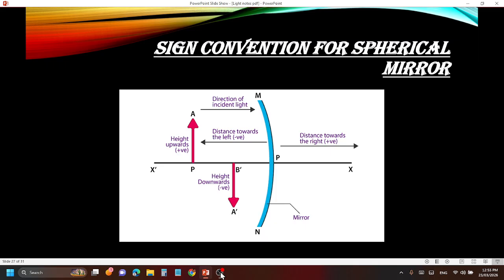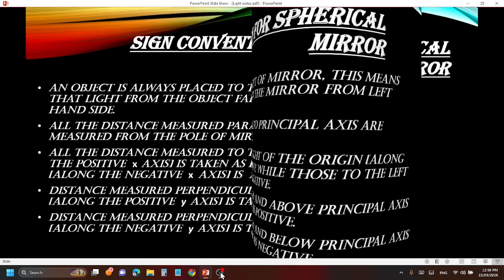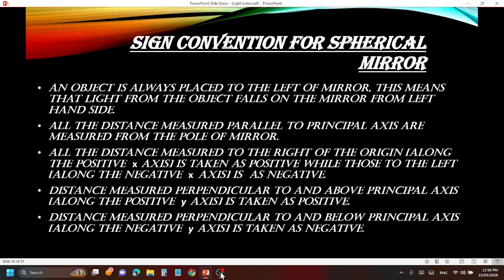So the pole we consider as the origin, and to the right of the origin all distances will be positive. Similarly, all distances towards the left will be negative. Similarly, all distances perpendicular and above the principal axis will be positive, and below the principal axis negative. That is the sign convention. Distance measured perpendicular to and above the principal axis along the positive y-axis is taken as positive.